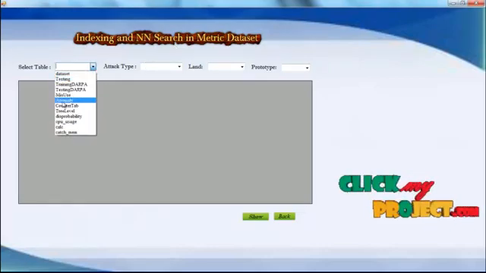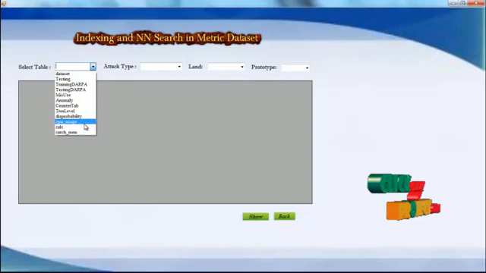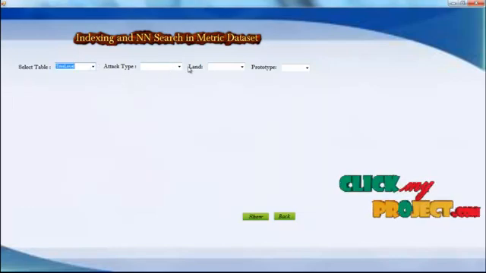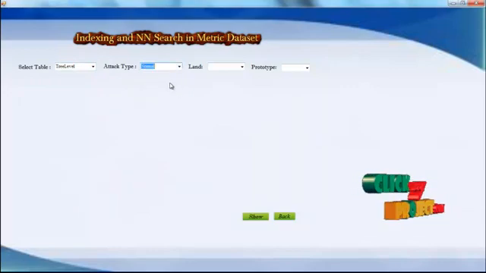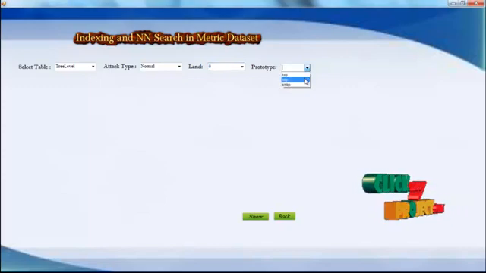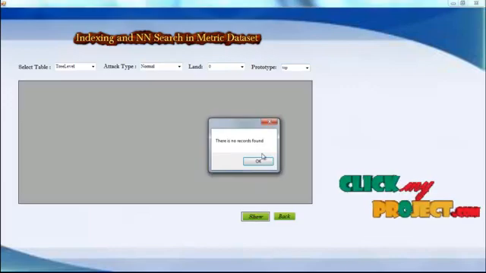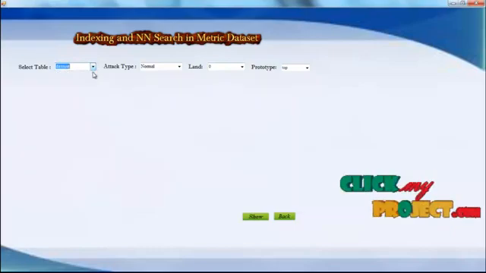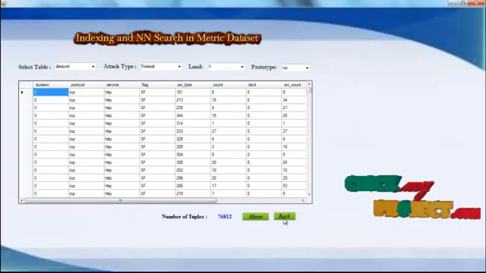Here, several tables are provided. I choose any one of the particular table names, the attack type, that is normal or defeat, the land, that is 0 or 1, and the protocol, where we have three protocols. Choose any one of the protocols and click. If no data is found, we couldn't find any records, and if records are found, the data set is shown with data records.